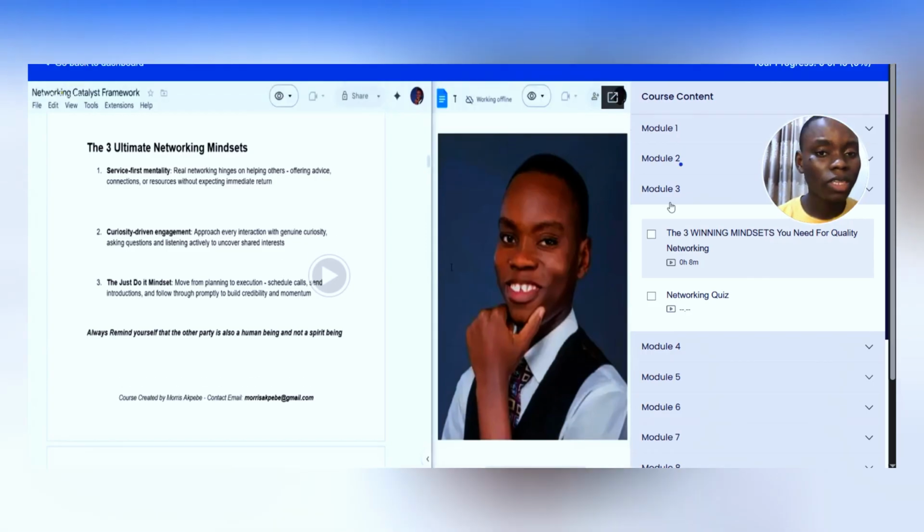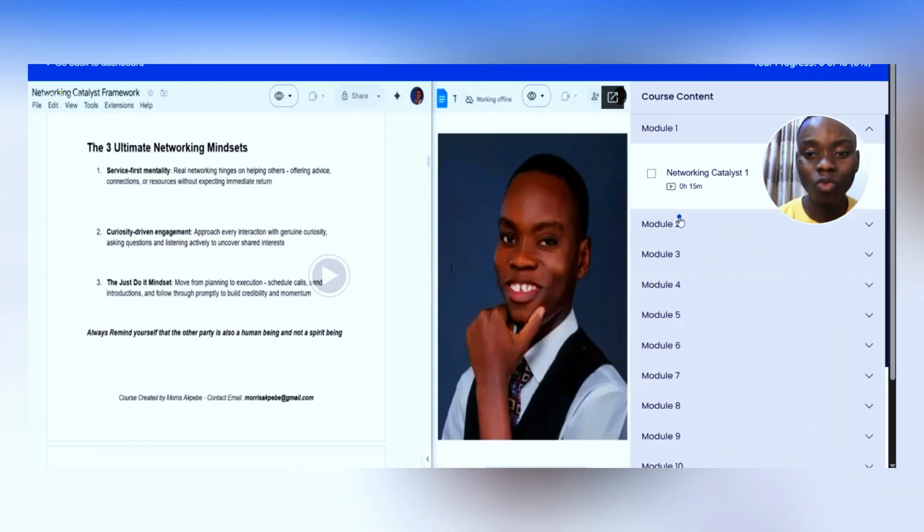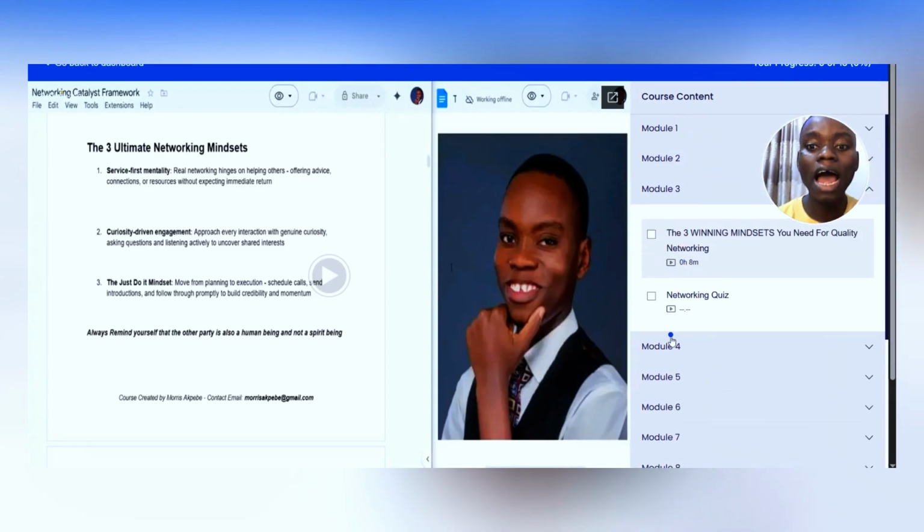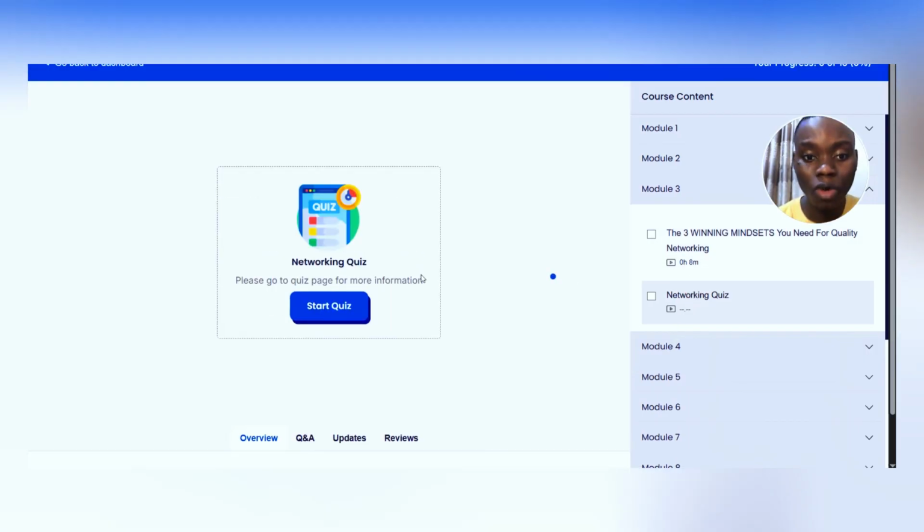And it's incredible. This is my course, the Networking Catalyst Framework. You can see Module 1, everything is well organized and well structured. This even adds professionalism to your course. And I would advise you, you can even add a quiz. You can decide to take a quiz here. That means if you add it in the back end. And everything here is so simple that you don't need to know how to code to use this platform.